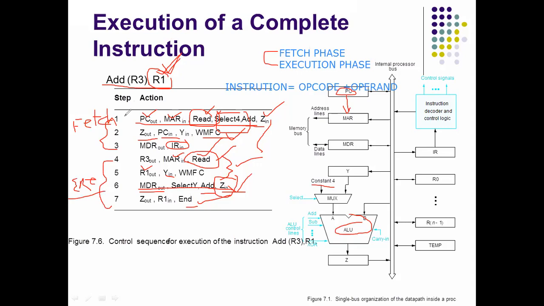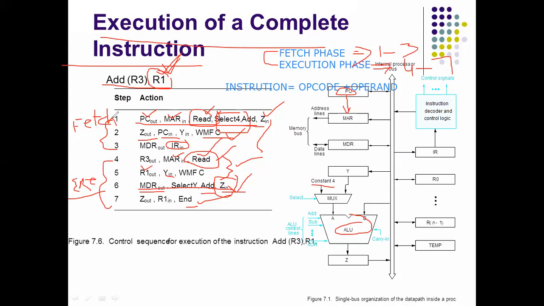The first 3 steps belong to the fetch phase. So here, steps 1, 2, 3 belong to the fetch phase. Steps 4 to 7 belong to the execution phase. In this way, execution of a complete instruction is performed.